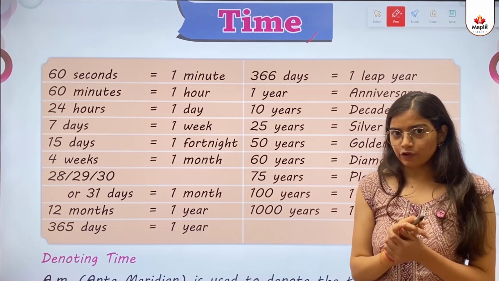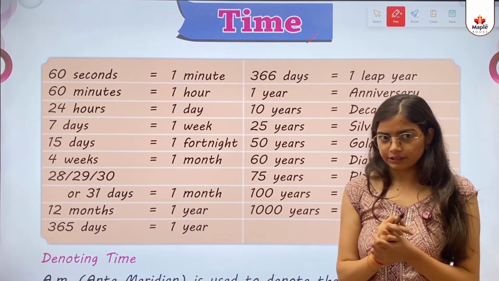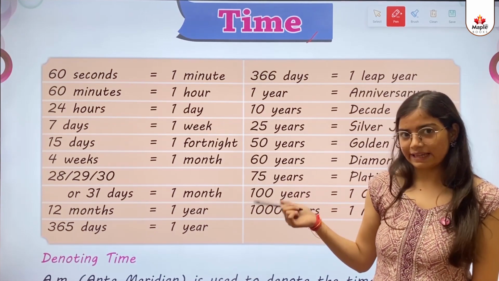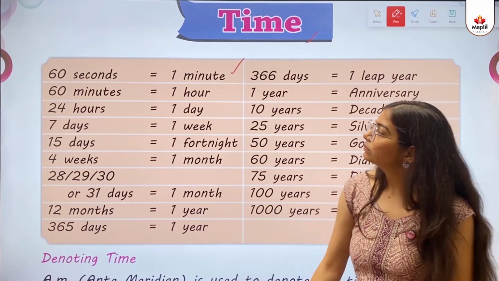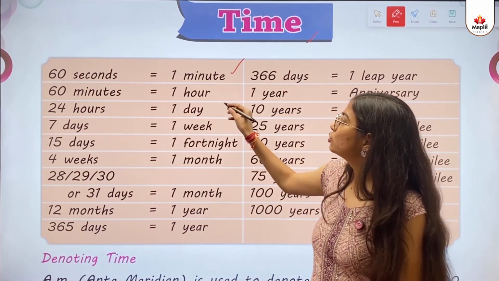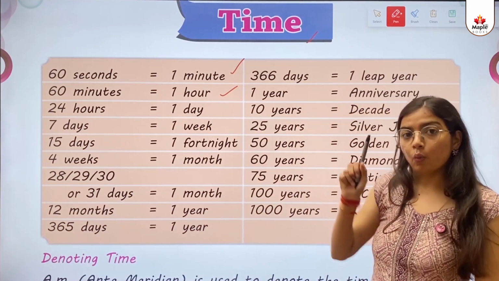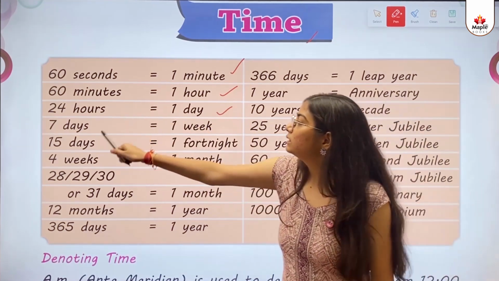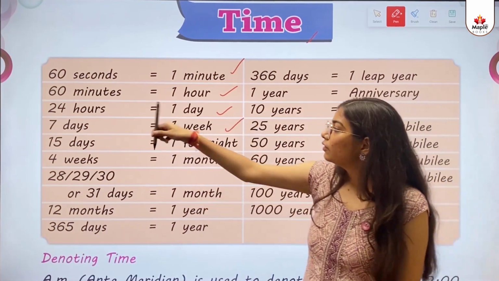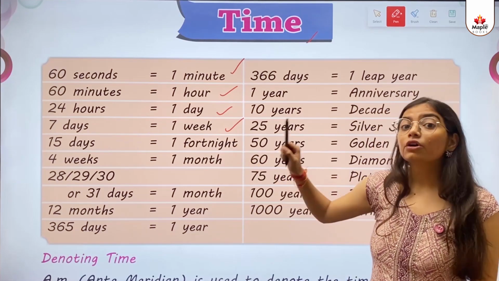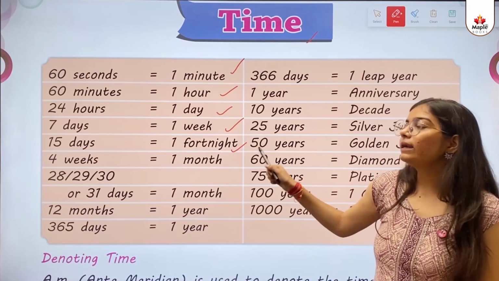So kids, have you heard about the quote time is money? I hope you have heard about it. So kids, we will learn about time. 60 seconds equals 1 minute. 60 minutes equals 1 hour. 24 hours equals 1 day. 7 days equals 1 week. 15 days equals 1 fortnight. 4 weeks equals 1 month.